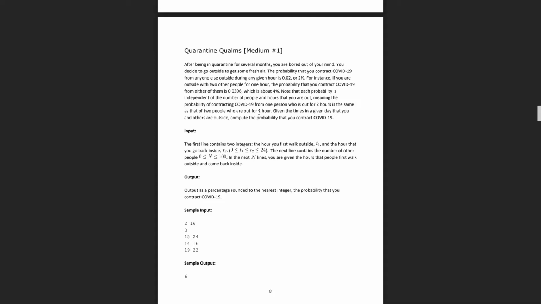Note that each probability is independent of the number of people and hours that you were out, meaning the probability of contracting COVID-19 from one person who was out for 2 hours is the same as that of 2 people who are out for 1 hour. Given the times in a given day that you and others are outside, compute the probability that you contract COVID-19.